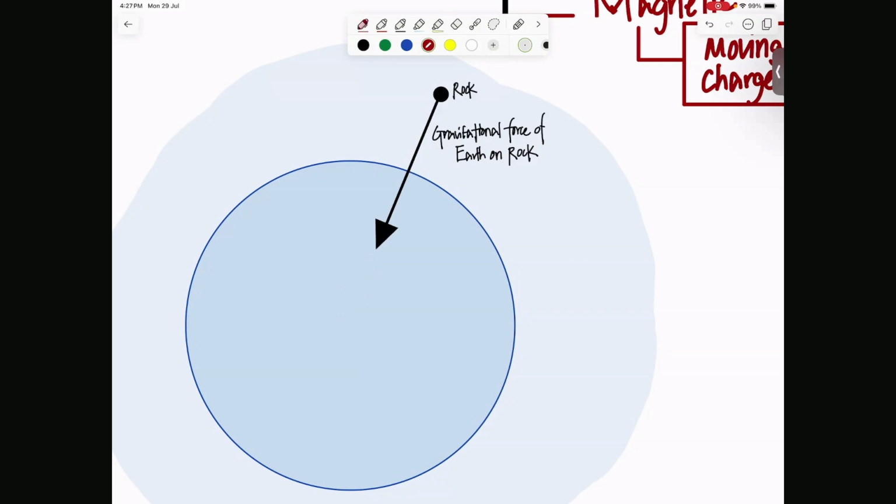Yes, very good. So the pair force is going to be this one, right? Equal and opposite. And the pair force is going to be gravitational force of rock on Earth.